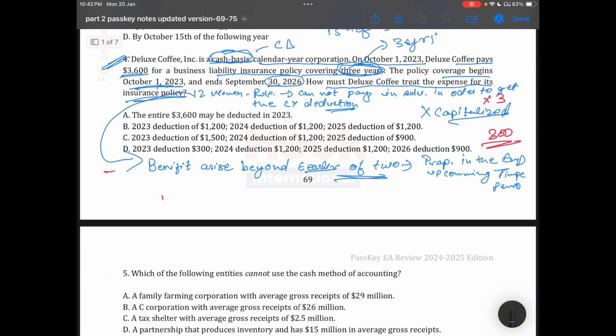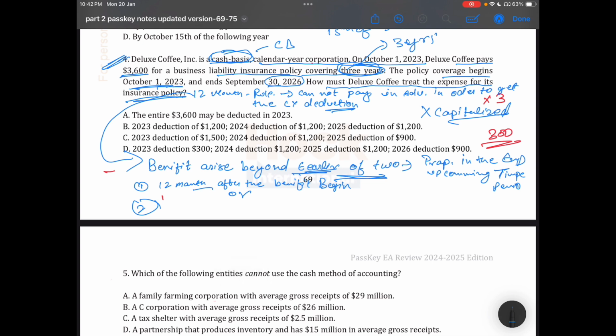So what is the test for this? The first one is 12 months after the benefit begins, or second, if any one of the conditions is satisfied, then the taxpayer cannot capitalize.